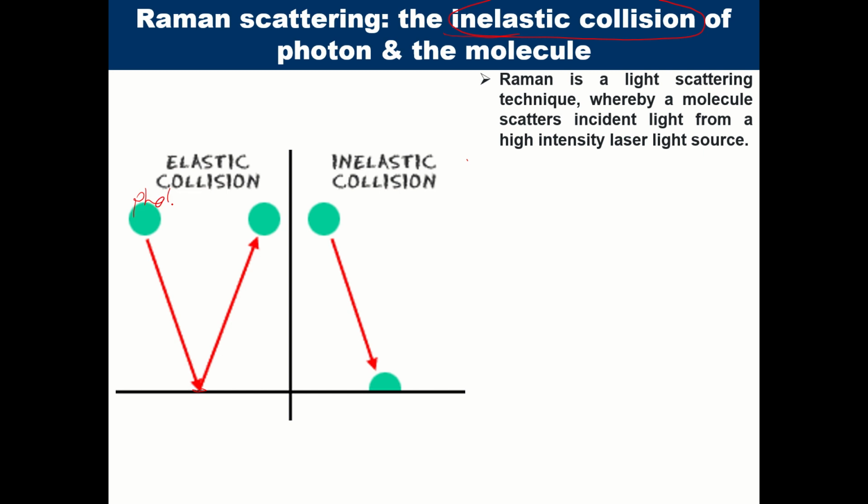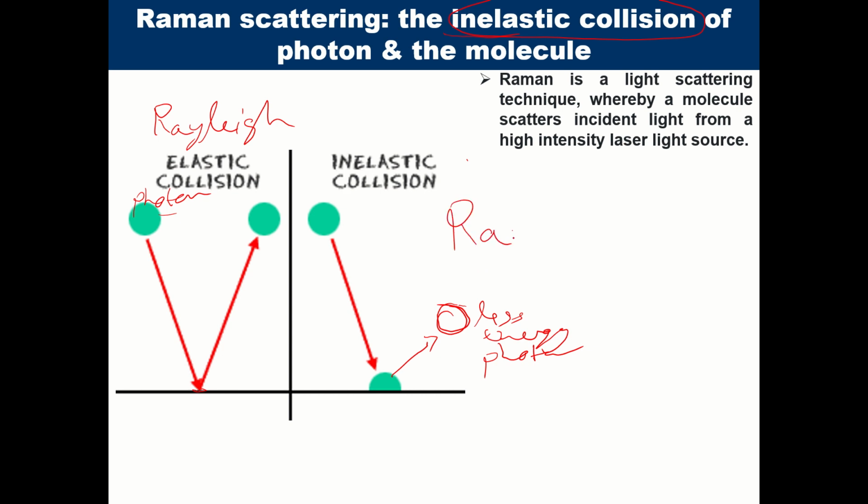So photon में जब ये elastic collision होता है with any surface, if it is photon, then we call it, this is example of Rayleigh scattering. And when it strikes the surface and the photon that comes out, that rebounds, has less energy, then it is inelastic collision, and we say that this is what you call as Raman scattering. So this is your Raman part, Raman scattering, inelastic collision.